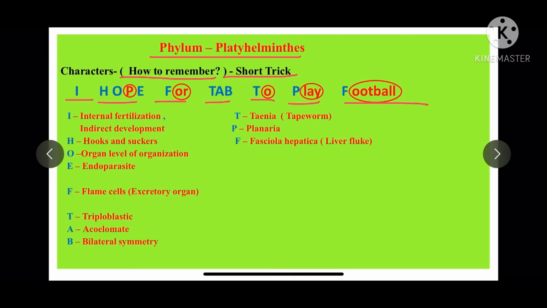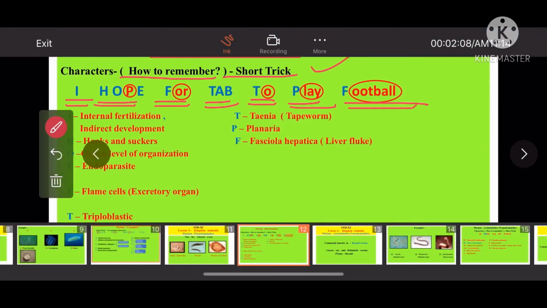I will repeat: I hope for Tab to play football. This is an interesting sentence with the help of which you can remember most of the characteristics of this phylum, that is Platyhelminthes. Let us see.